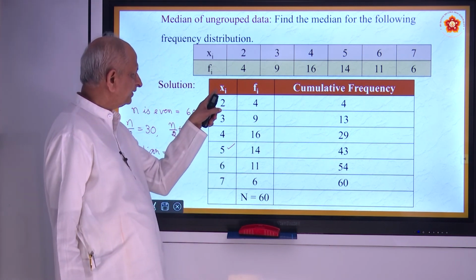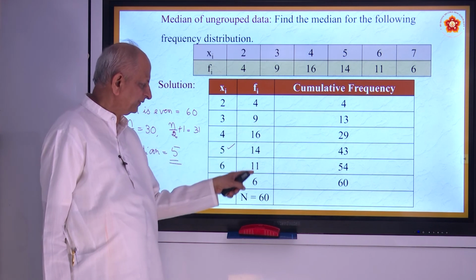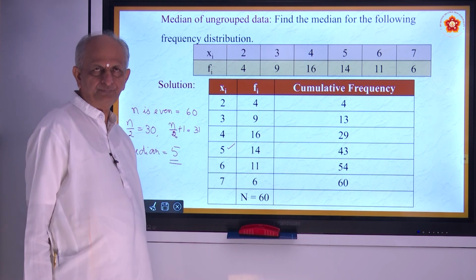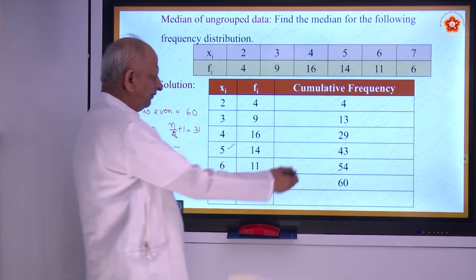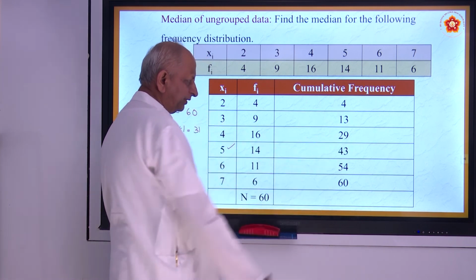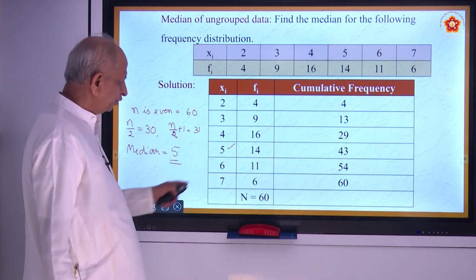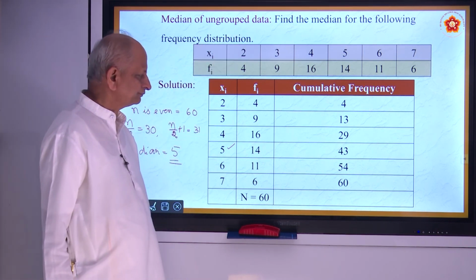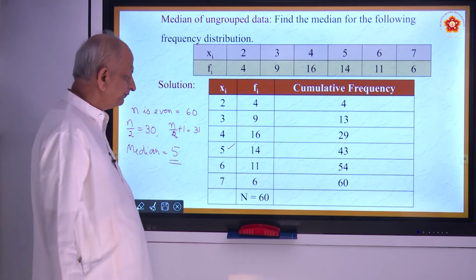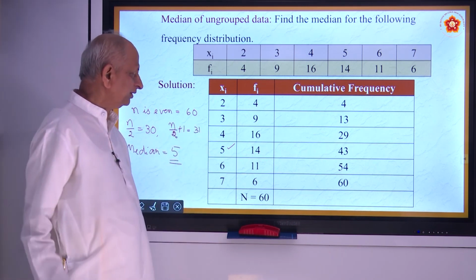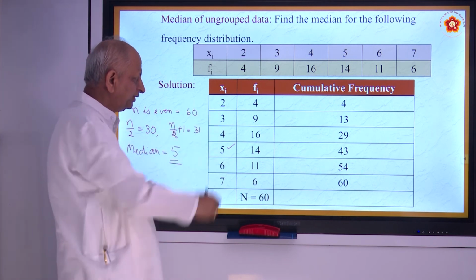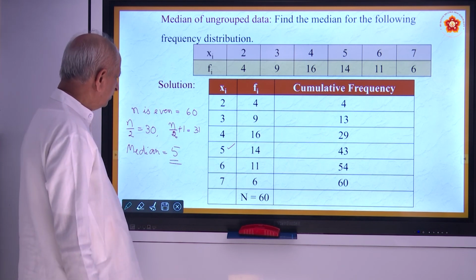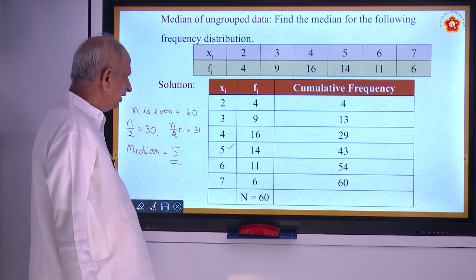So Xi is nothing but scores. This is nothing but frequencies. So median is equal to 5. Okay, you can find it out easily from this. Okay, so noted. This is called ungrouped data. Similarly, there are class intervals that also come. It is for your higher class, not this year. So anyway, this is how you have to find out in case of ungrouped data.